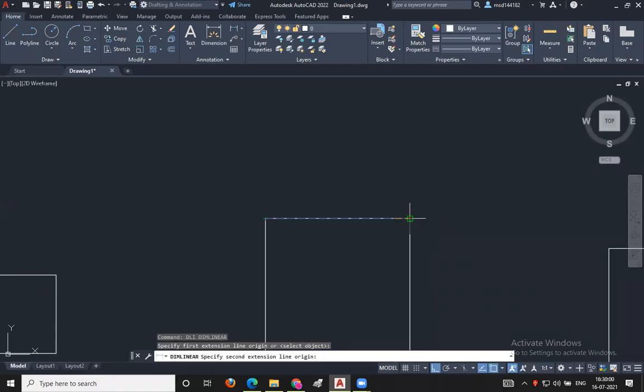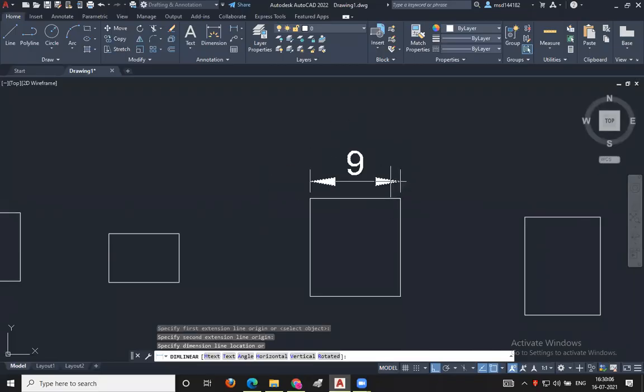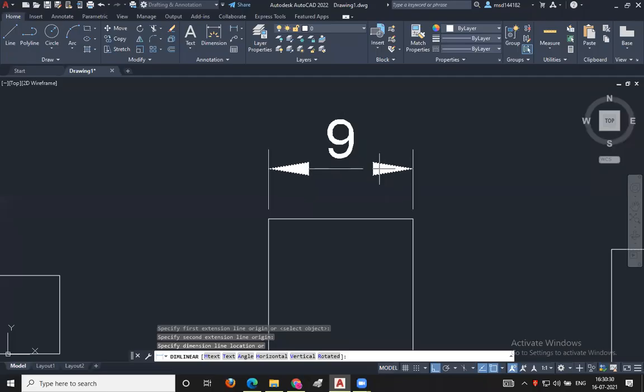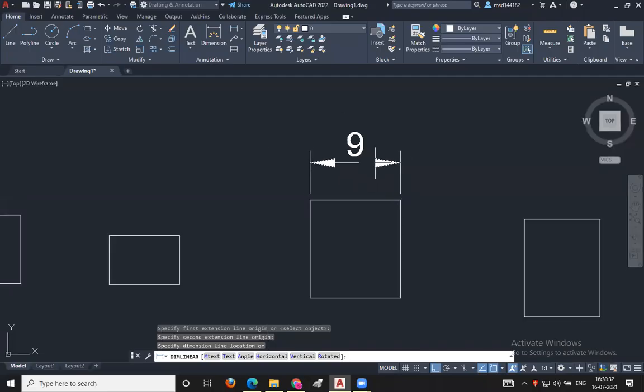The dimension line will appear on your screen. With the mouse, drag this dimension line to the direction where you want to keep it. I want to keep it outside of this rectangle, so I press the left button after dragging the dimension line outside.